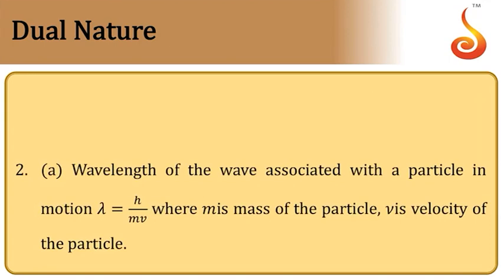So the wavelength of the wave associated with the particle in motion is given by lambda is equal to h by mv, where m is mass of the particle and v is velocity of the particle. Or you can write it as lambda is equal to h by p, where p is momentum of the particle.